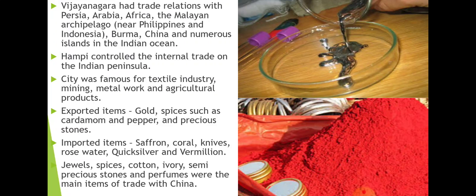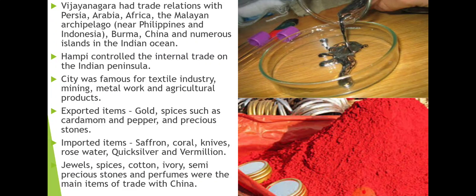Mercury is known as quicksilver. And vermilion. Vermilion is sindoor, which Hindu women used to wear on their head, representing that they were married. So this vermilion was also imported from the other side of the countries.